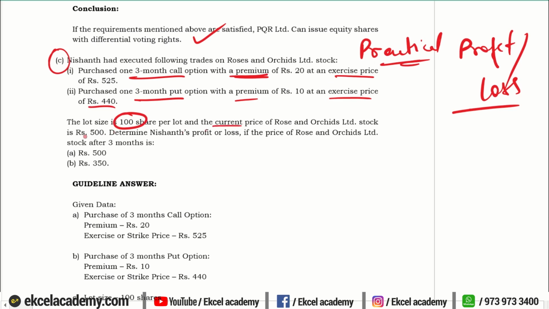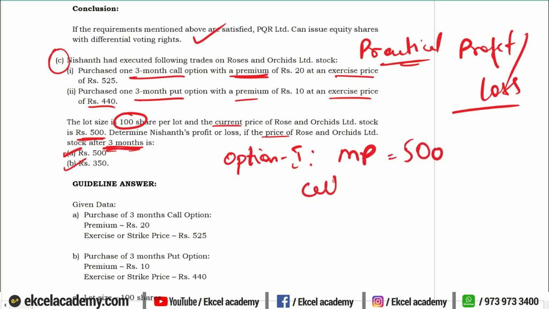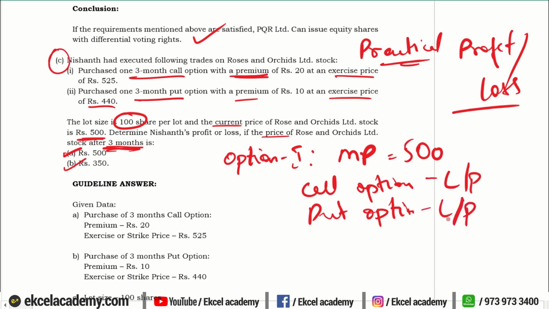They are saying that the current market price is 500, and that the market price after 3 months, on the date of execution, will be 500 or 350. So they've given you two options. You should structure your answer so that option 1 is what happens when the market price is 500: what happens to the call option, and what happens to the put option, whether there is a loss or a profit, and then a conclusion whether there is a net loss or net profit.